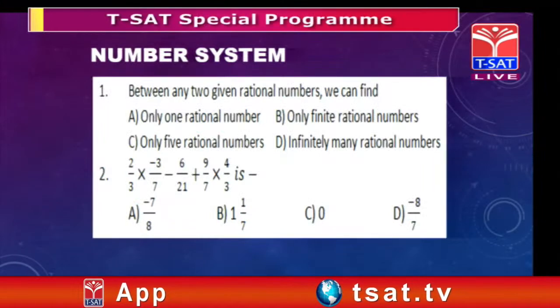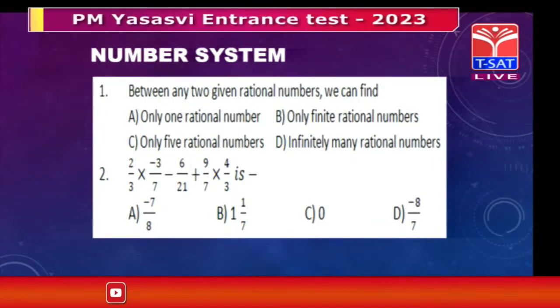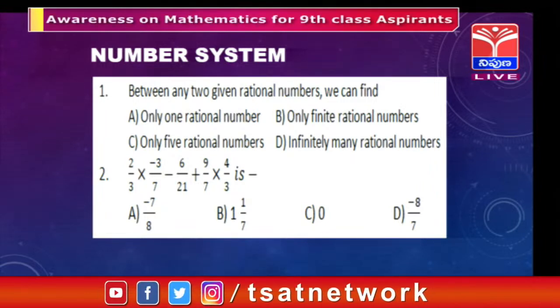Now I will discuss one by one with sir. So what is given in number system? The first question is about finding rational numbers between two given rational numbers. This question comes under the law of density. The law of density means between two rational numbers there are infinite rational numbers, correct.